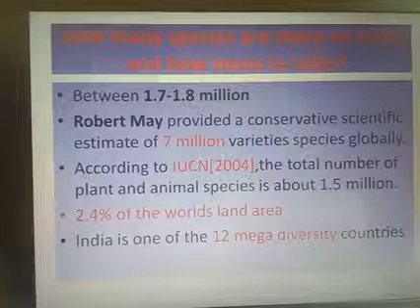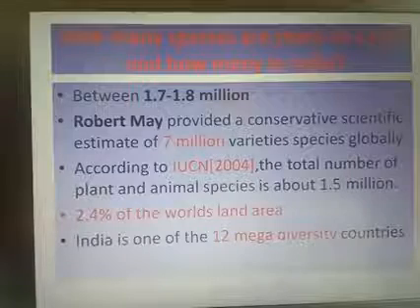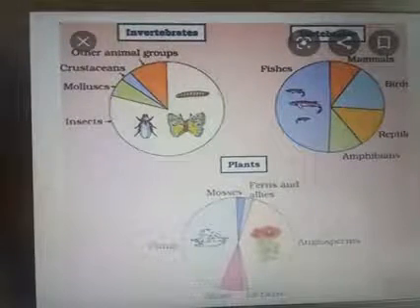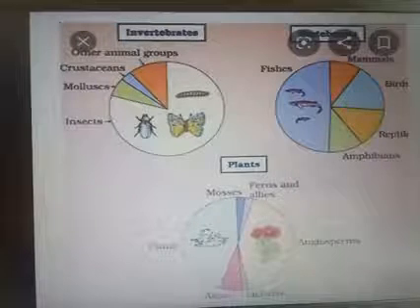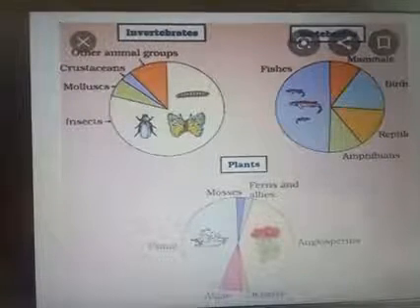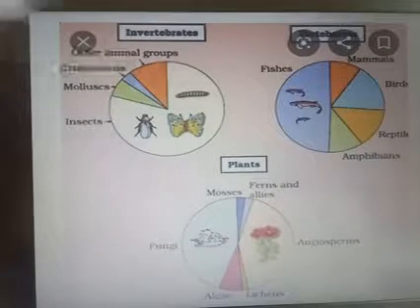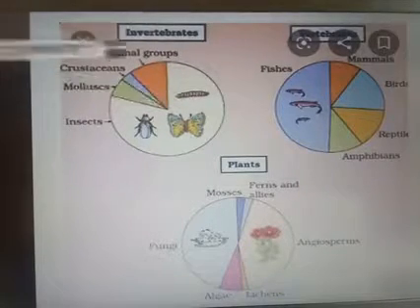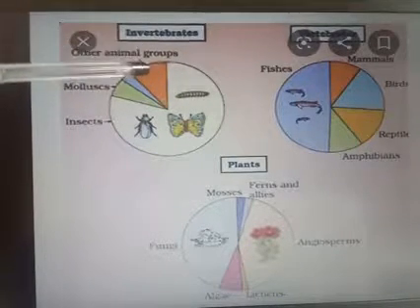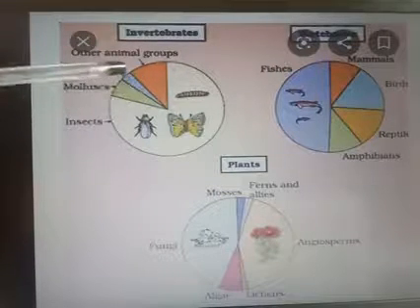India's biodiversity is 2.4% of the world's, and India is one of the 12 megadiversity countries. Then this is the picture that's in your textbook. It indicates the number of organisms. You can see here the invertebrates, here the vertebrates and here the plant groups. In this, the majority of organisms, that is insects and other animal groups, belong to the next level. Then the next one is molluscs, then the least one is crustaceans.